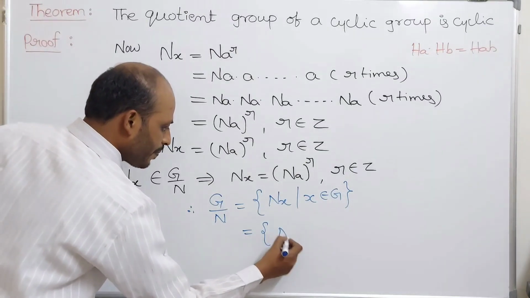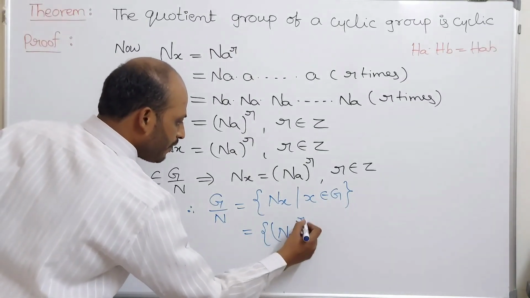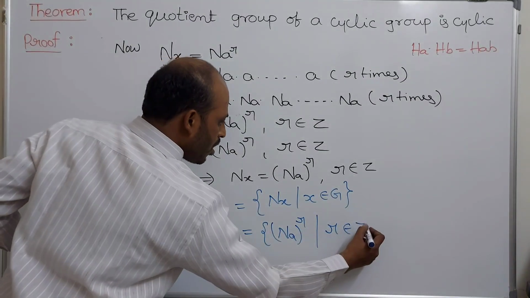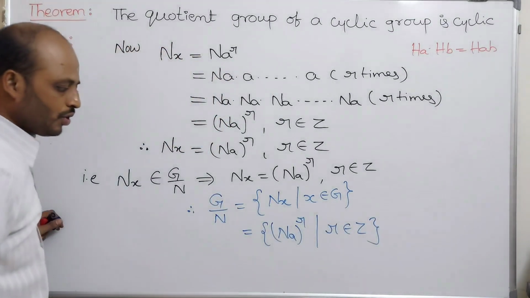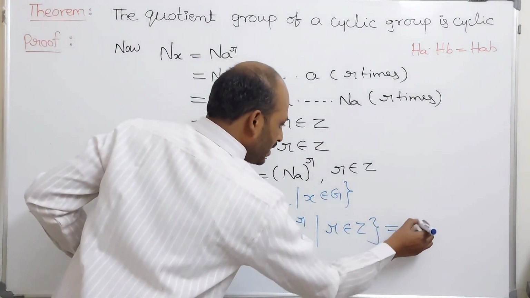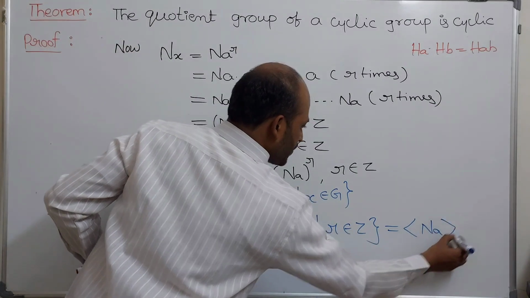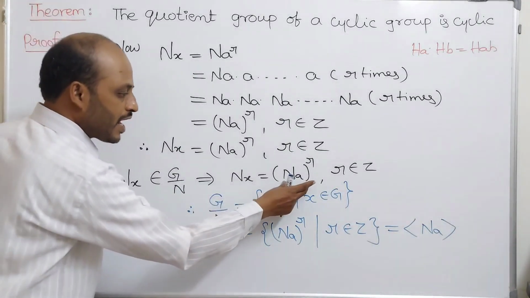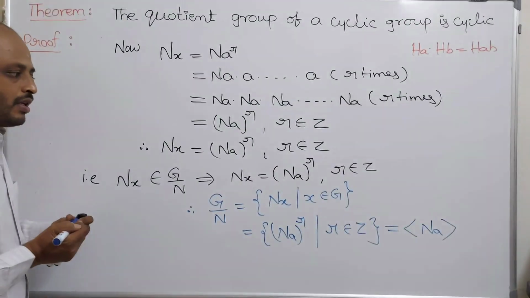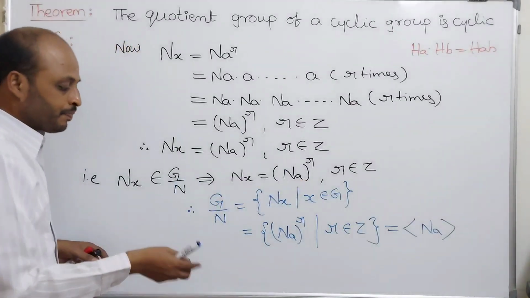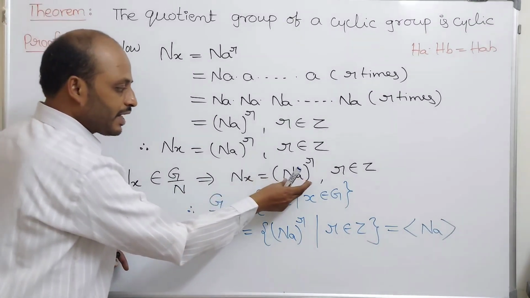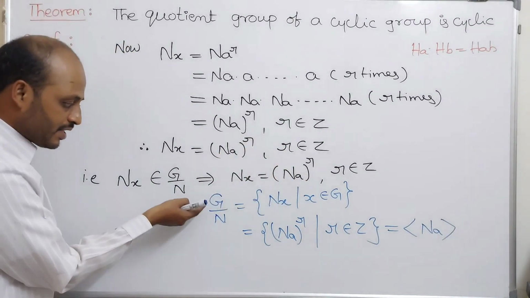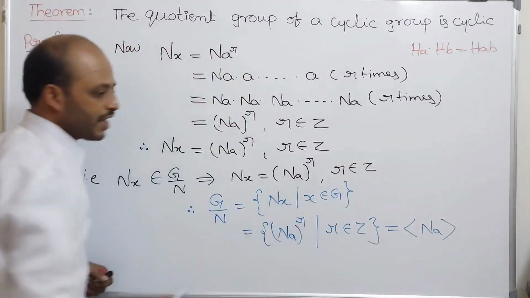This is nothing but NA whole power r such that r belongs to Z. This is nothing but the group generated by NA. Every element of G by N can be written as some exponent of NA. It means G by N is generated by NA.